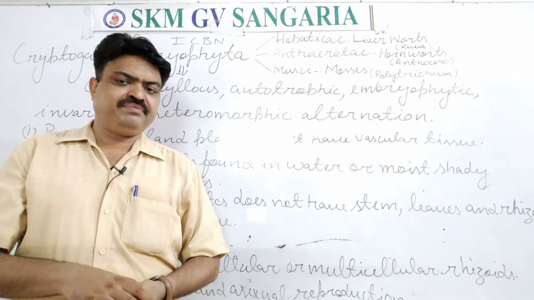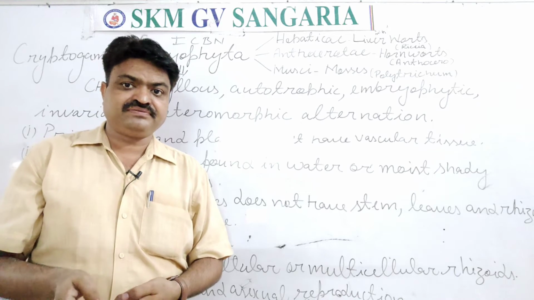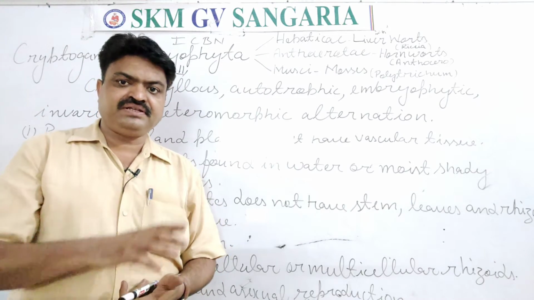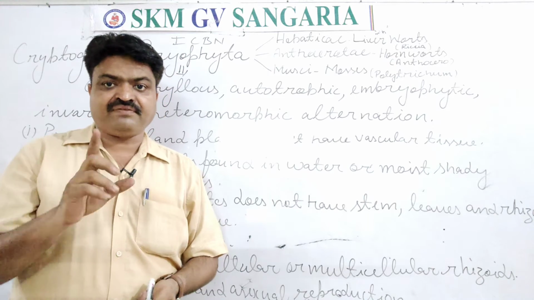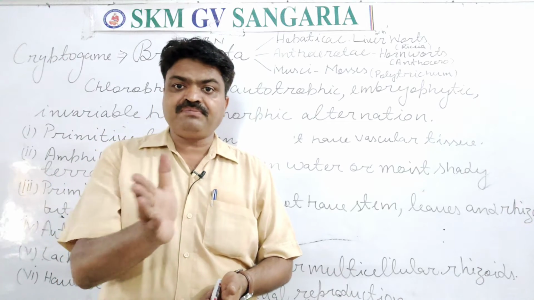So in that type of habitat they are found, means on moist and shady terrestrial habitat, and with this they are also found in the aquatic habitat. That's why they are known as amphibian plants.